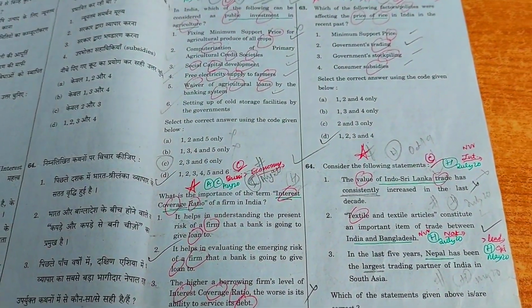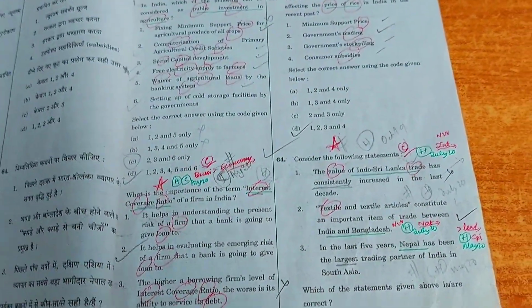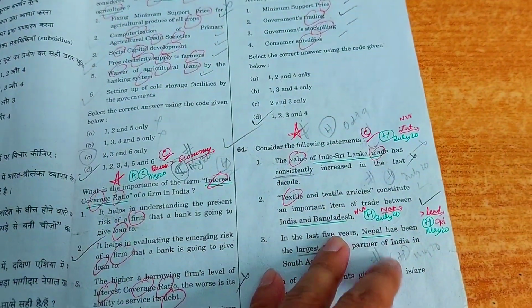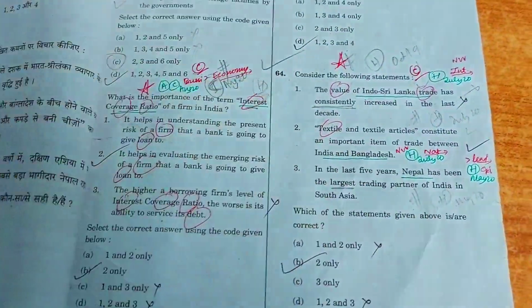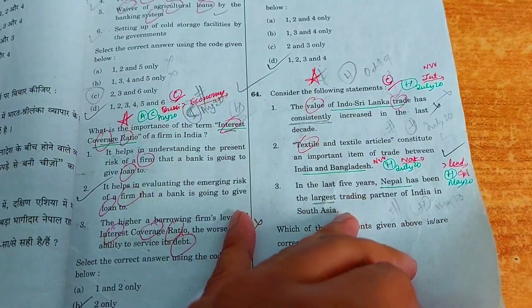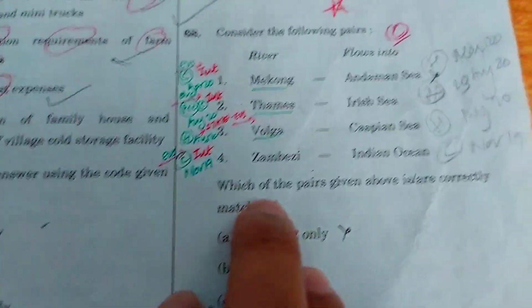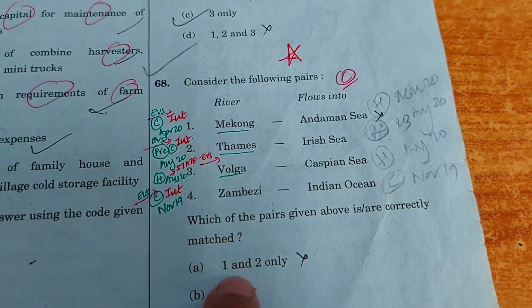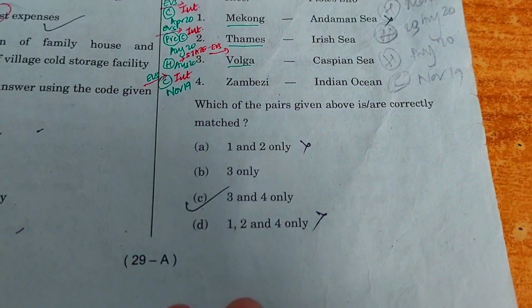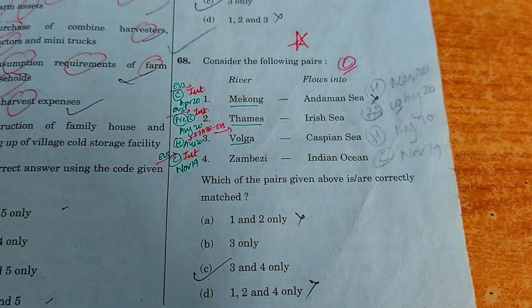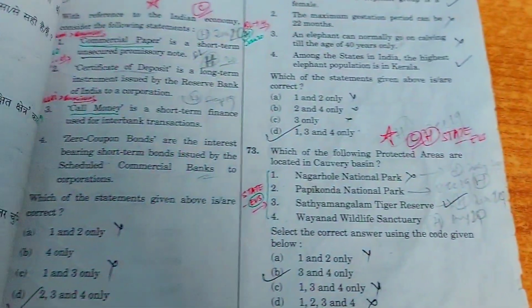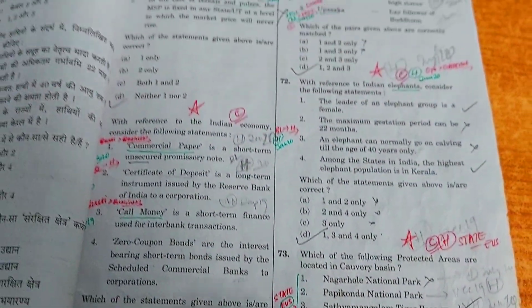topics like sports that were also added. In the 2020 paper, some topics from agriculture were also added. So all these things are important, like how the match of the following and how the codes are formulated. This you will get only when you go through the previous year papers.